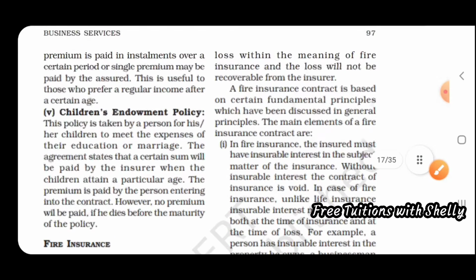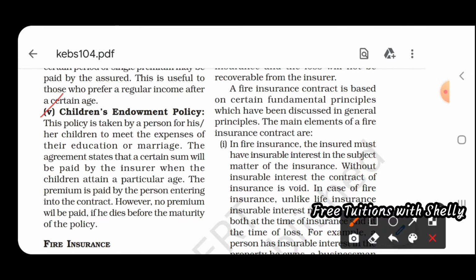Next is the children endowment policy. The children endowment policy is to meet the expenses of their education and marriage. This is for the purpose of looking after the expenses of the children or their marriage. For this purpose, this type of policy is taken.